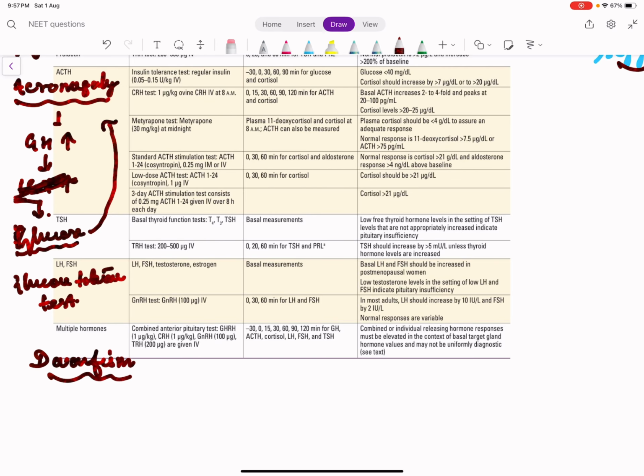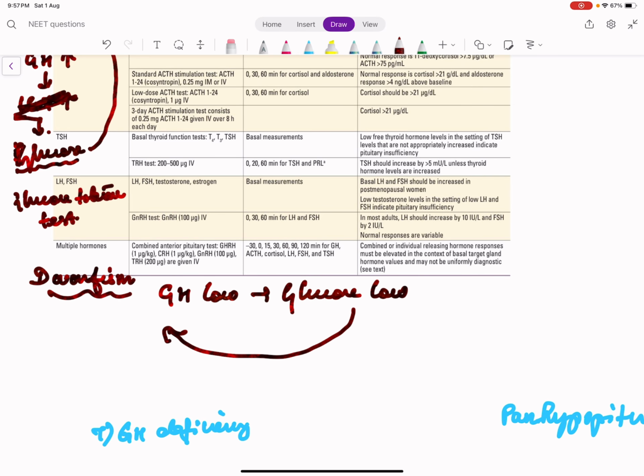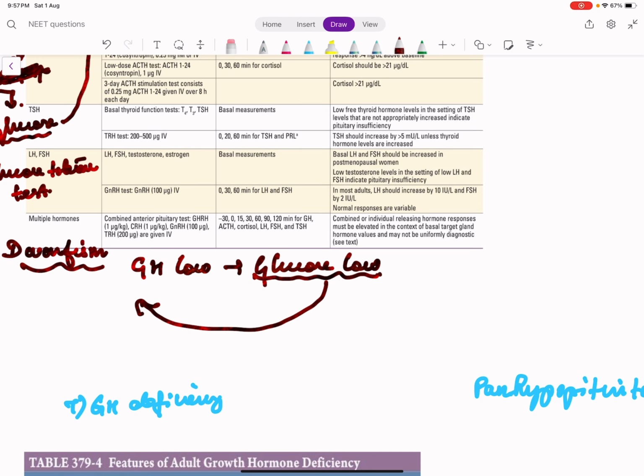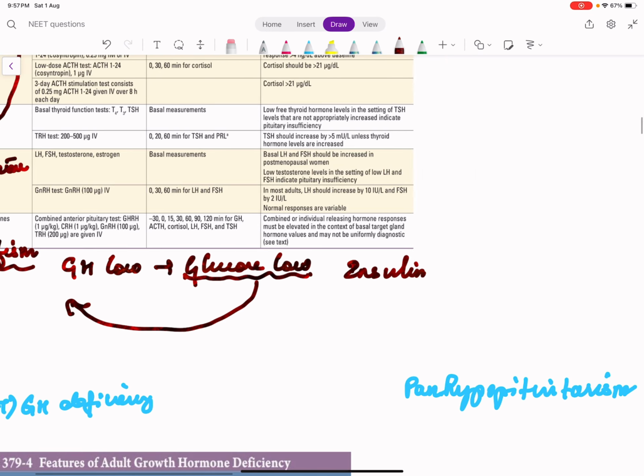So in dwarfism, GH is low. So we expect peripheral glucose to be low. When glucose is low, it has to stimulate the growth hormone. That is what is expected. So how can you reduce the glucose by giving a test? By giving insulin. So in dwarfism, growth hormone is already low. So we confirm that by suppressing blood glucose by giving insulin.